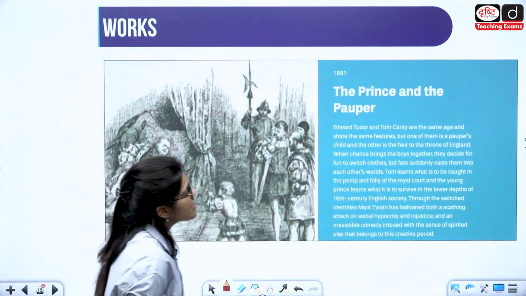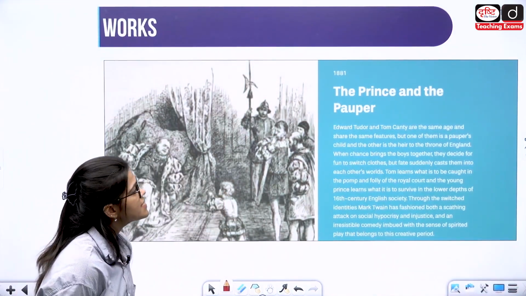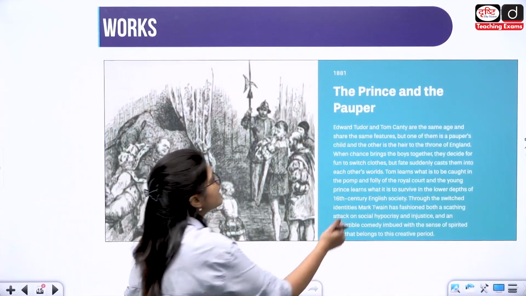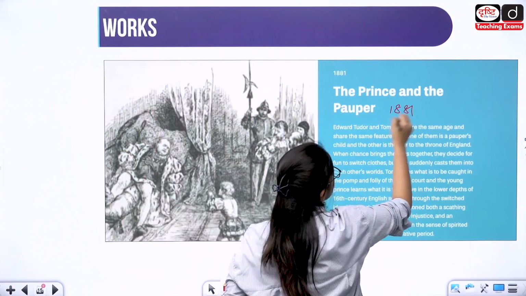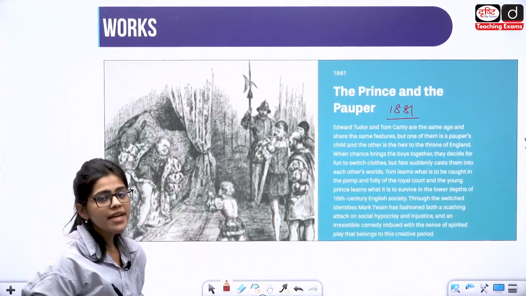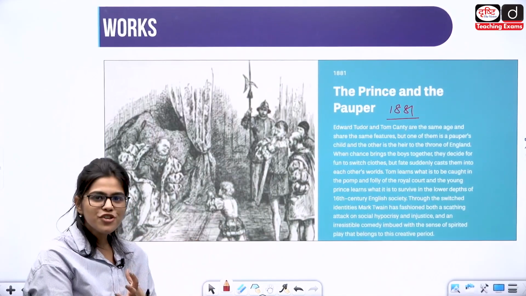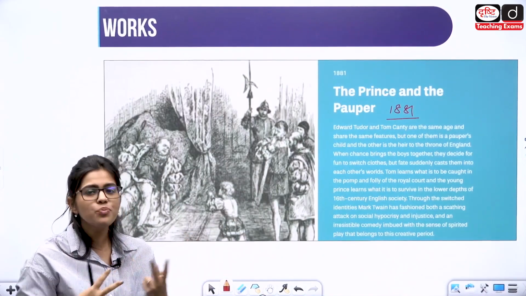Then we have The Prince and the Pauper. The Prince and the Pauper is another very important work. It is coming out in 1881. कब आता है ये? 1881 में. So we have Edward Tudor and Tom Canty. These are the two important characters. ये same age के हैं, same features हैं, same दिखने वाले two boys हैं.